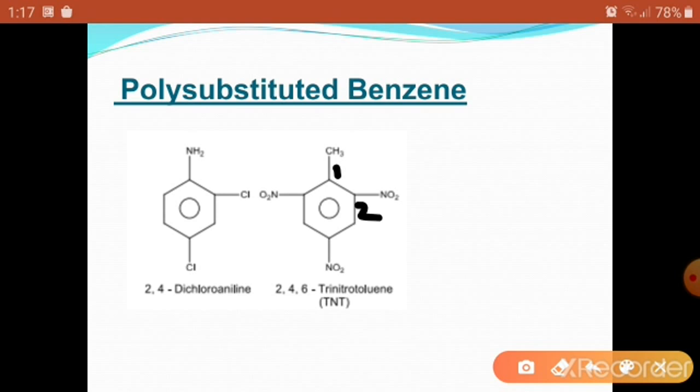So we count the second, third, fourth, fifth and sixth positions. Its name is: at position number 2 a nitro group is present, at position number 4 a nitro group is present, and at position number 6 a nitro group is present, and all these groups are the same, nitro. So we use the word tri for nitro. We indicate their positions, 2,4,6-trinitrotoluene, or we use TNT, trinitrotoluene.